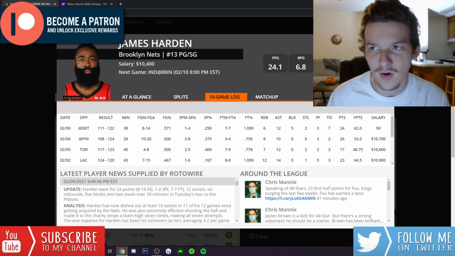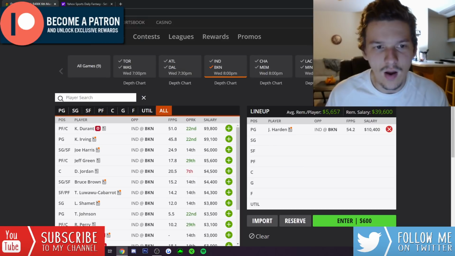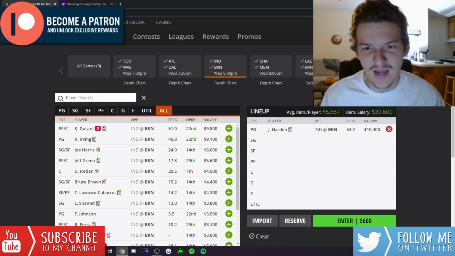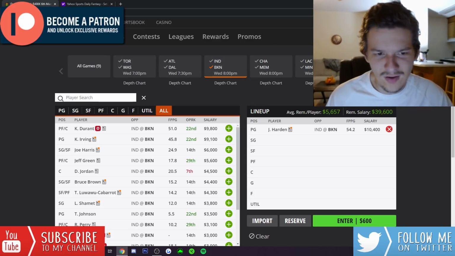I love this game to target. I think there are a lot of good plays here. Obviously, it starts with Harden and Kyrie, and then on the Pacers side, it starts with Sabonis and Brogdon. Some of these secondary guys I don't mind, but obviously they don't nearly stand out. Jeff Green wasn't great. Really nobody was good on Brooklyn outside of Kyrie and Harden.